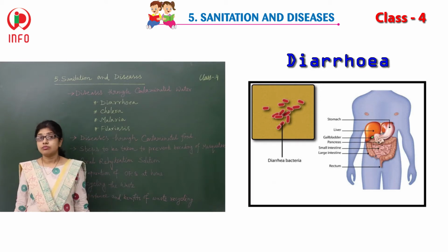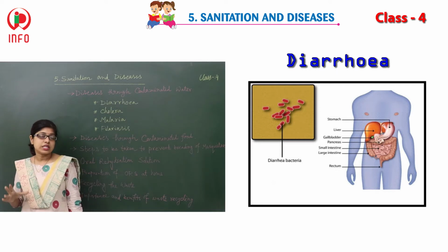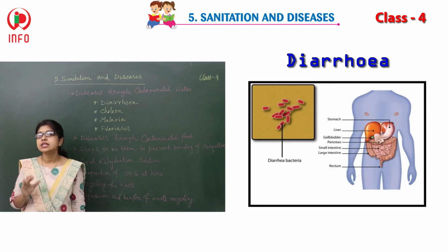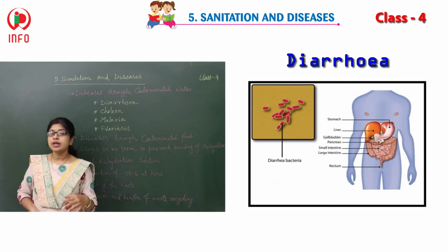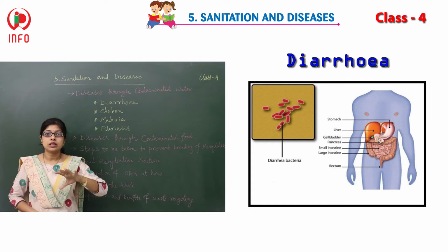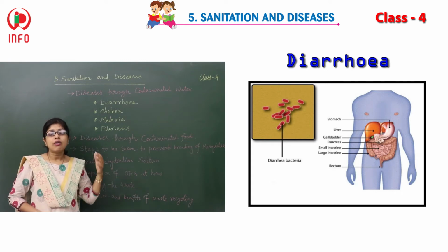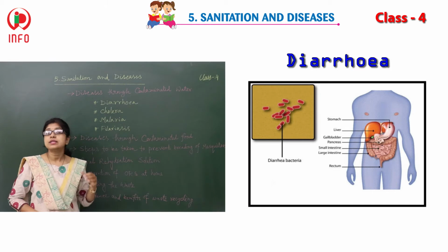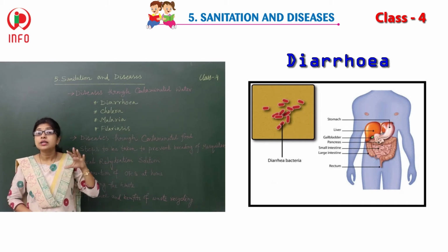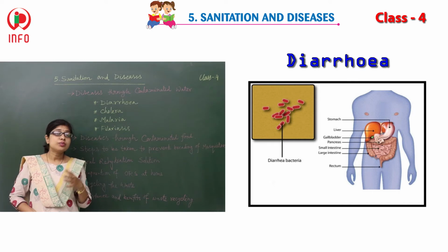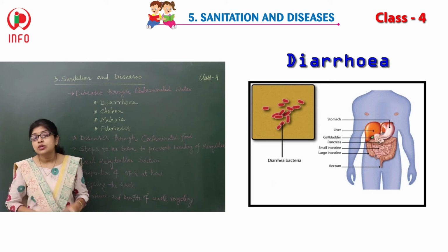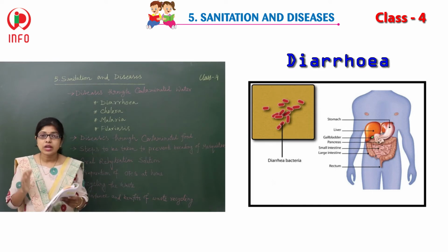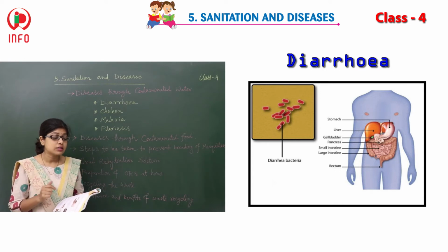So diarrhea is a very dangerous disease for the children, not for the adults. Generally adults are not attacked by this disease. So that's why whoever is in your surroundings should take care of the proper sanitation. That means the proper water and food, both the things should be clean enough, and both the things should be fresh enough, purified. Is it? So in this way you can avoid this, you can fight against the diarrhea.